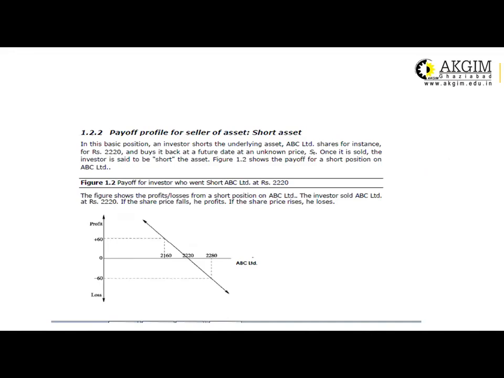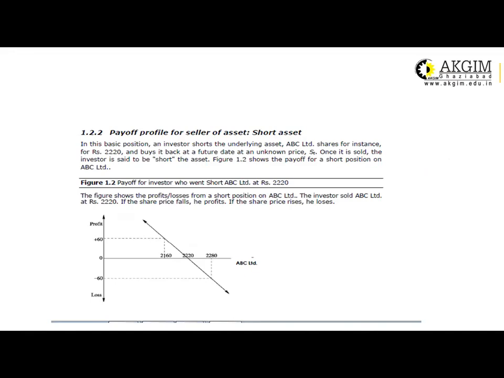Now this is the payoff profile for the seller of the asset. Selling an asset means the investor is going to sell the asset, expecting that the stock price is going to be reduced. If the stock price is going to increase, then there will be a loss.